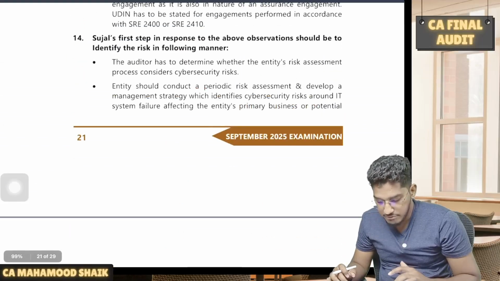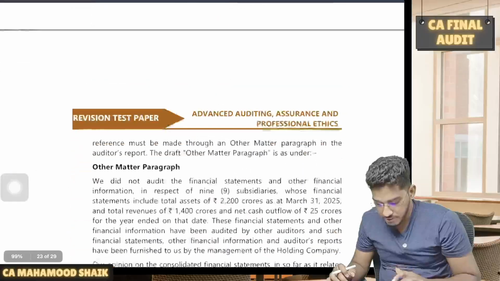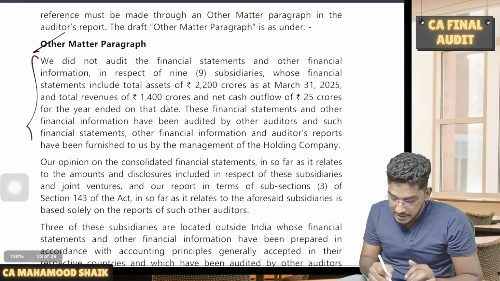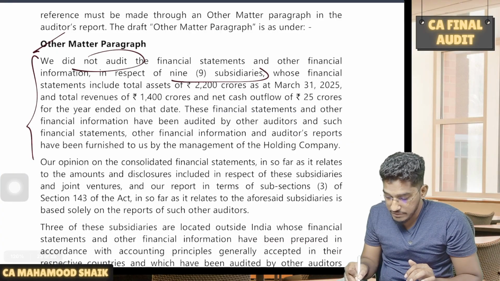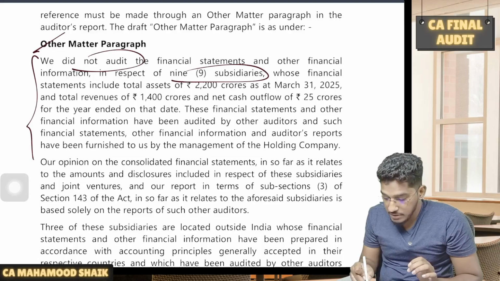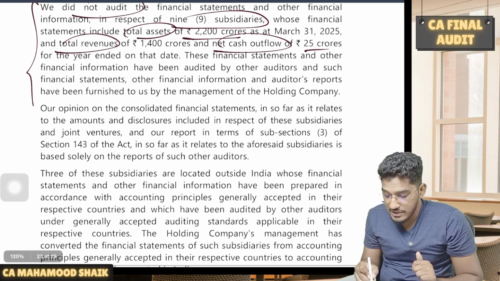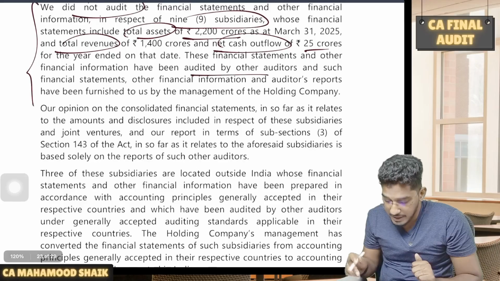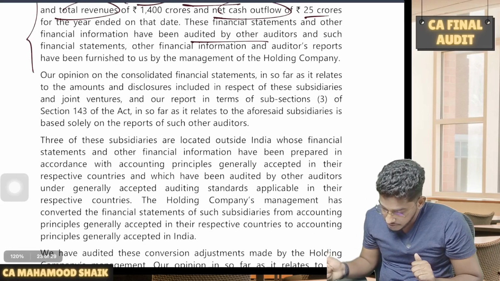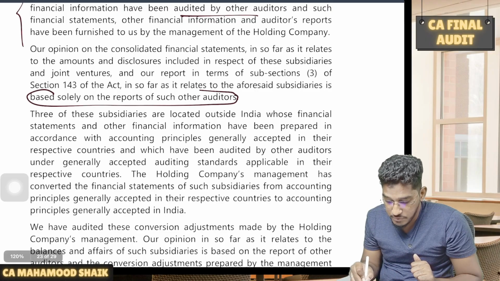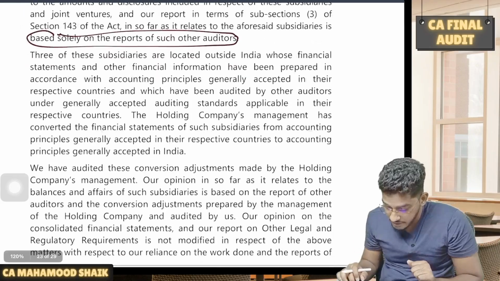Right, very important. I would request you to please refer to this. As you could see, an other matter paragraph will come. In that you will say that you did not conduct the audit of 9 subsidiaries, not just a number. You have to quantify what is the total assets, total revenue, total cash outflow. That's why they have given it. And you have to say that you have completely relied on reports given by the auditors. And also you should say that you are giving this report purely on the basis of the report given by such auditors.